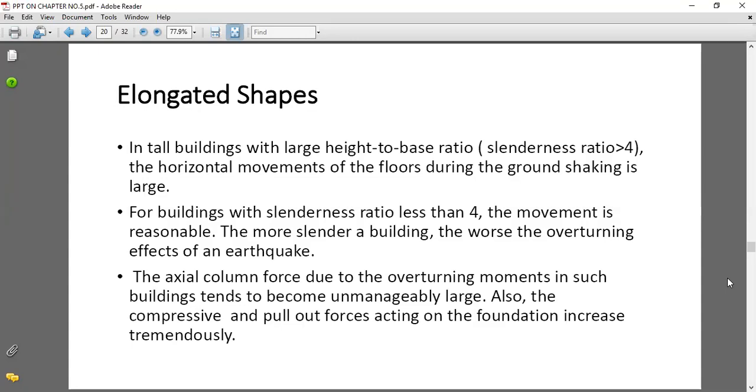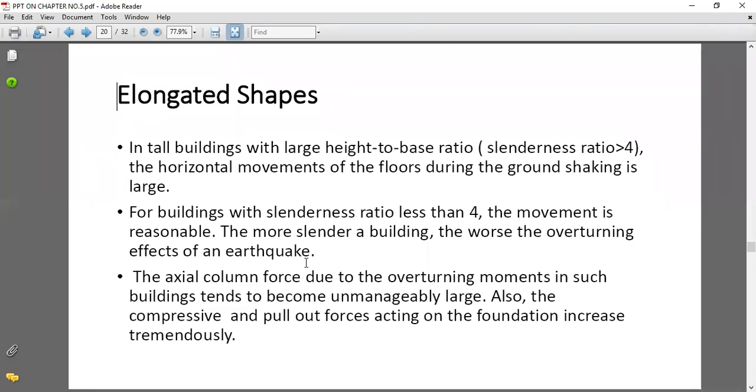Means axial forces. Because of the elongated shape, the overhanging, the irregularities and the uncertainties in the building, the column becomes eccentric. Then some failures will occur during the earthquake in a large amount. Why? Because those are eccentric columns, so we have to take care of those uncertainties also.